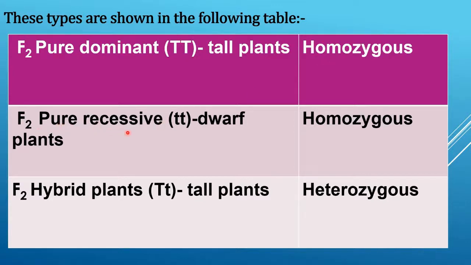F2 pure recessive, small tt dwarf plants, are again homozygous. Then F2 hybrid plants, capital T small t tall plants, are heterozygous, having two different alleles for a particular gene.